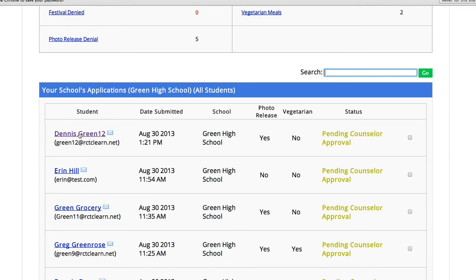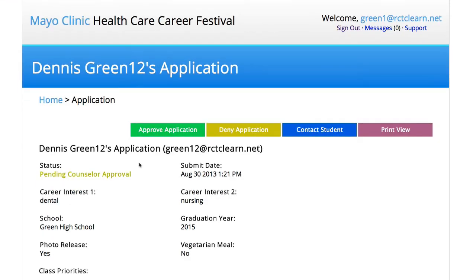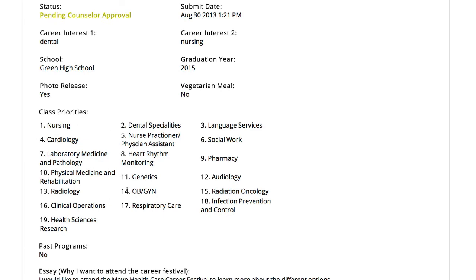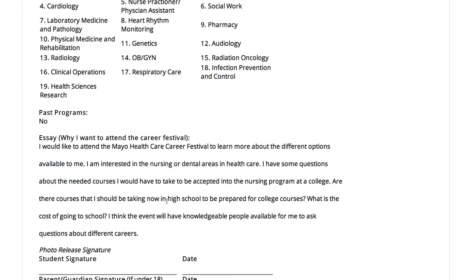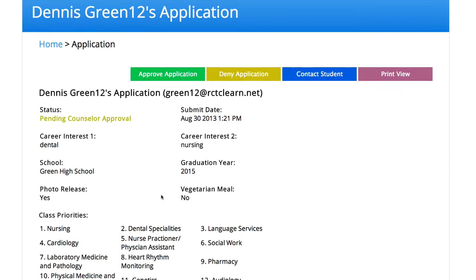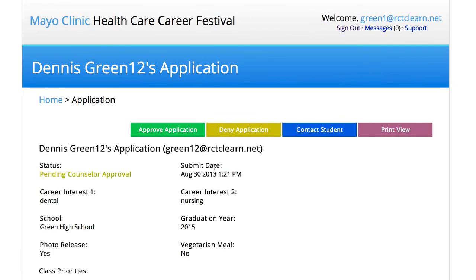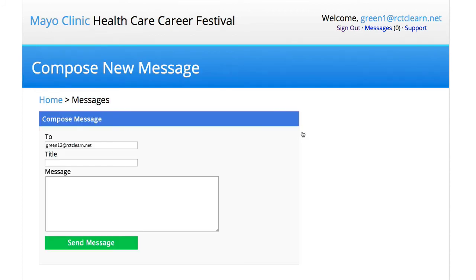You as a counselor now can go to Dennis Green 12's application and take a look at what kind of class priorities I've selected and look at my essay question for the survey. You could also print it for the convenience of the student here and have them sign. You can do several things at this location. You could approve this application for the festival, or you can deny the application, or we could go ahead and contact this student. And let me show you the contact student.